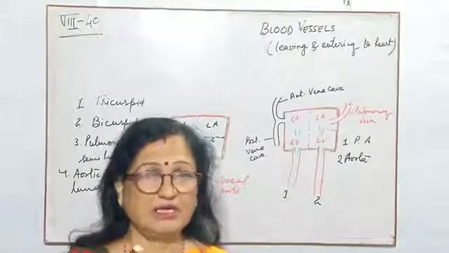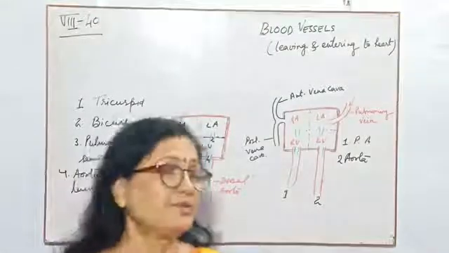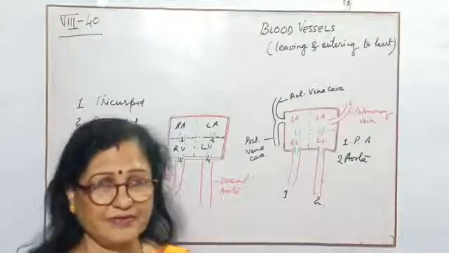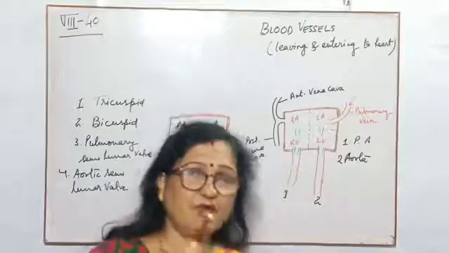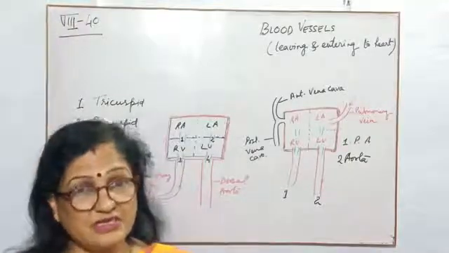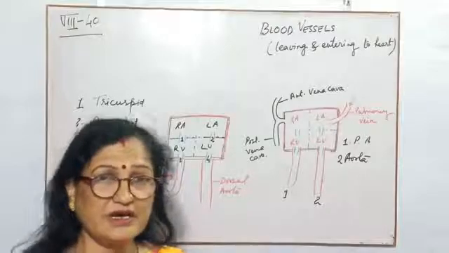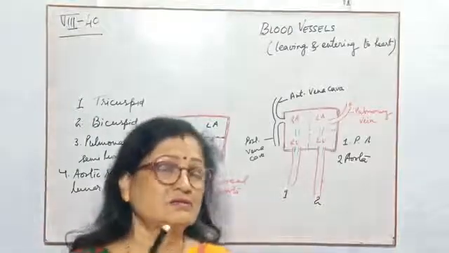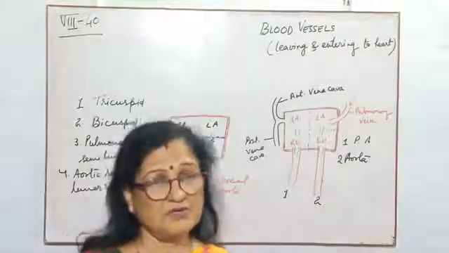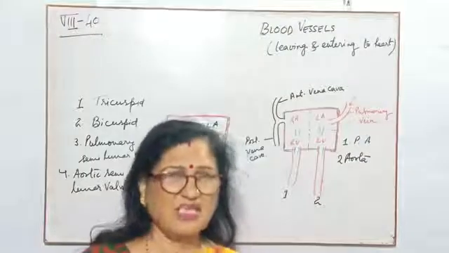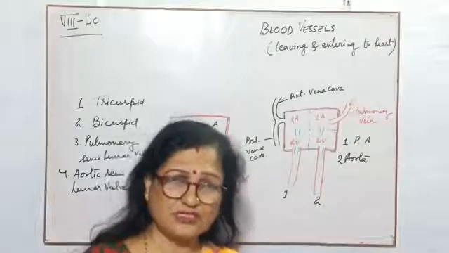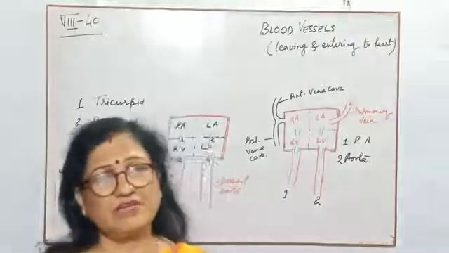When this aorta goes to the liver, the biological word for the liver is hepatic, so the name of the artery will be hepatic artery. Then suppose the next branch from the aorta goes to the kidney, the biological word for the kidney is renal, so the name of the artery will be renal artery. Then children, suppose the next branch goes to the stomach, then the name of the artery will be mesenteric artery. In this way, the dorsal aorta becomes branched and supplies oxygenated blood to each and every organ.